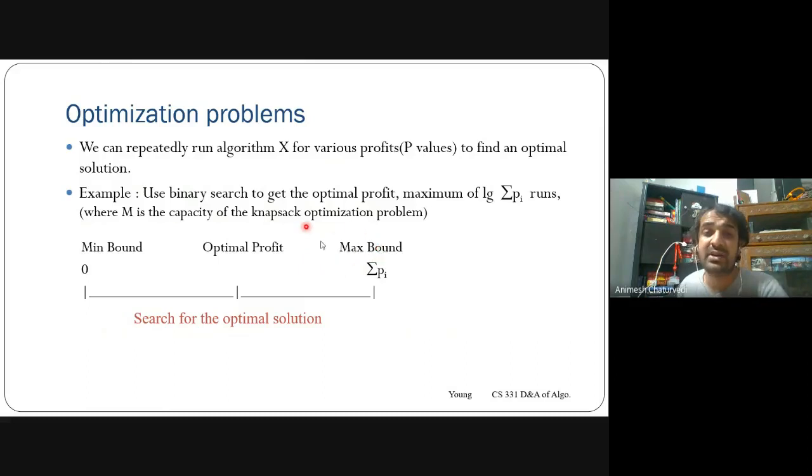In the knapsack, you want to maximize the profit. So you keep on adding more and more content to the knapsack according to the capacity of that. So you want to search the optimal solution, meaning the best one.